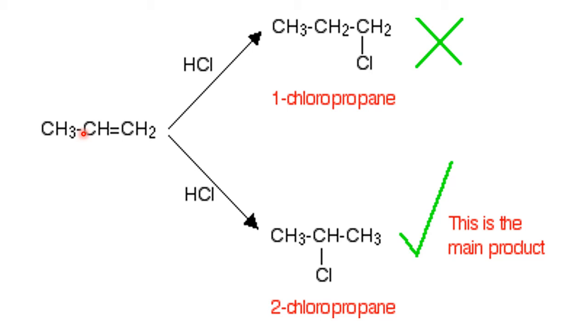So the product is CH3CHClCH3. That means there are two possibilities in the case of an unsymmetrical alkene. One is 1-chloropropane, the other is 2-chloropropane.